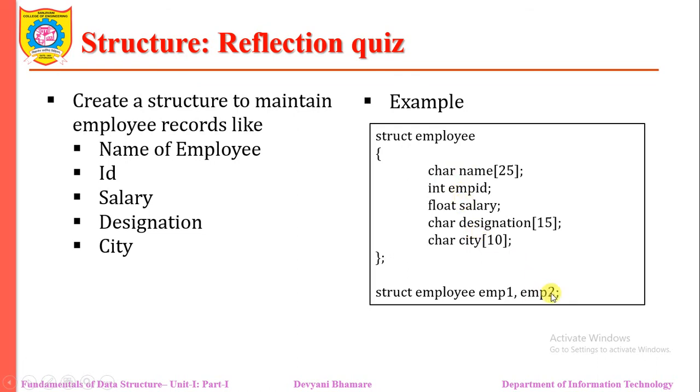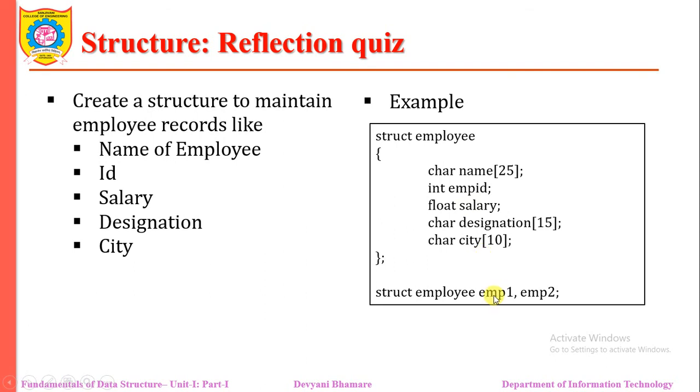And emp2 holds its own 56 bytes of memory, and in that memory it will hold its name, employee ID, salary, and so on. Then how do we access them?